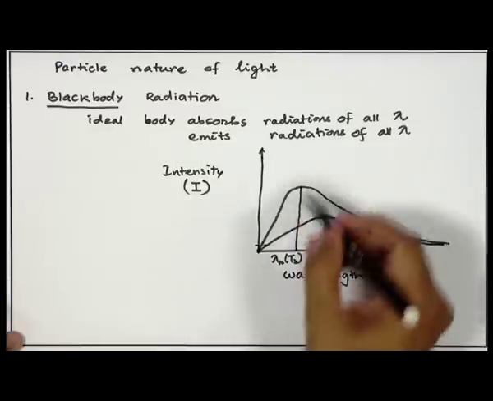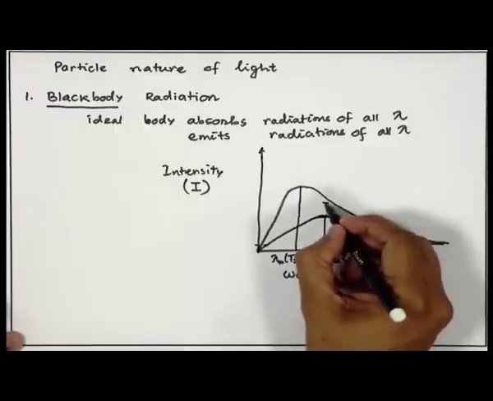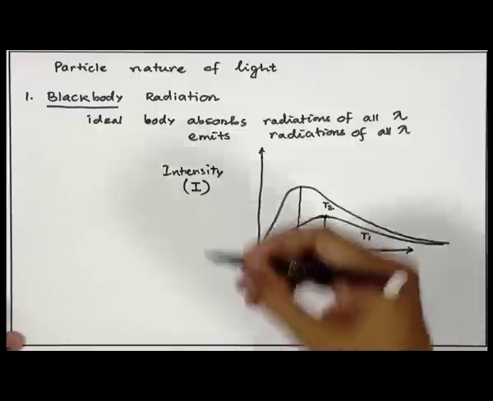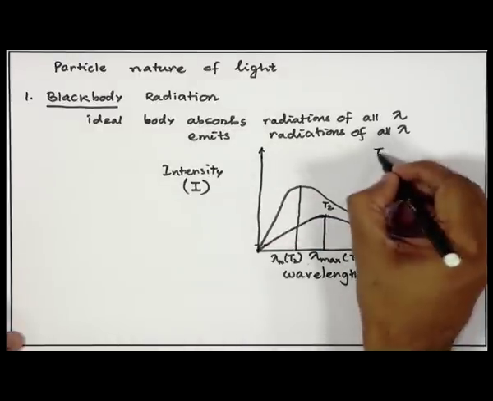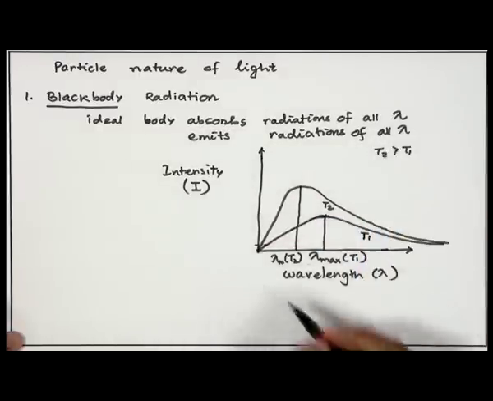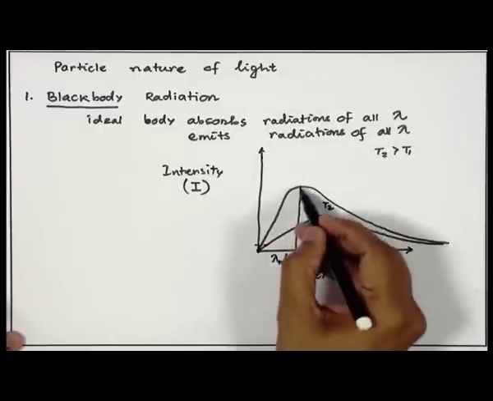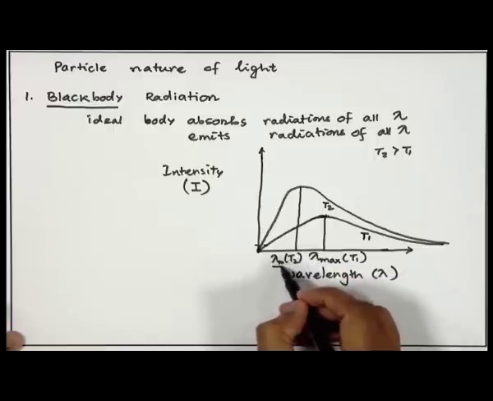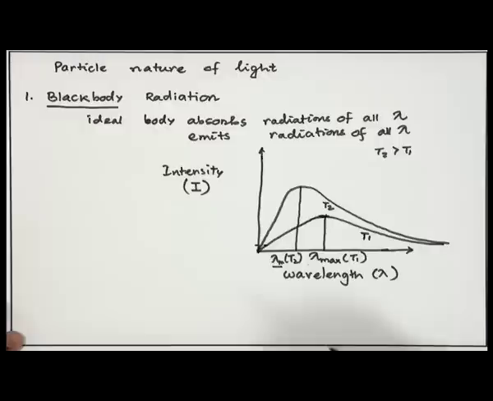All right. So, you see that this is the curve that I am getting at temperature T2, which is higher. T2 is greater than T1, right. So, at a higher temperature I can see a different color because my lambda max is different. Lambda max corresponds to one particular color.